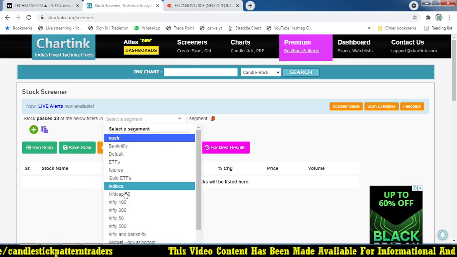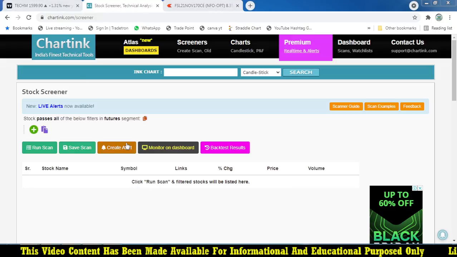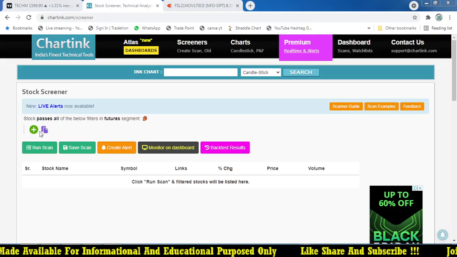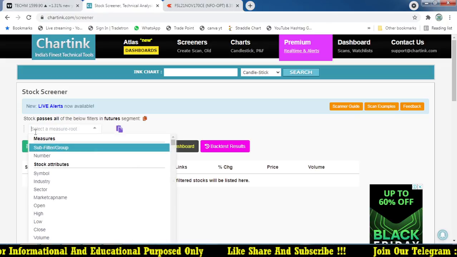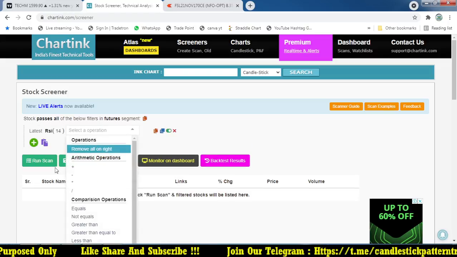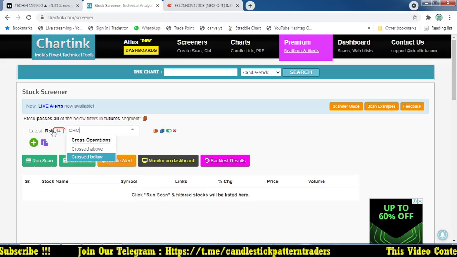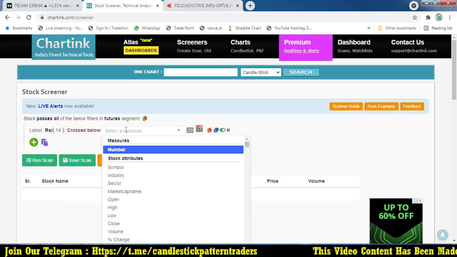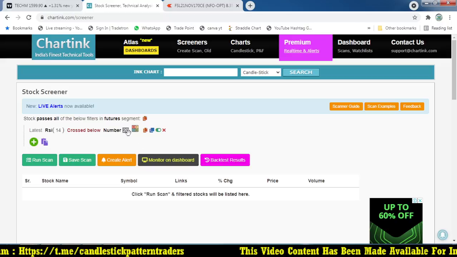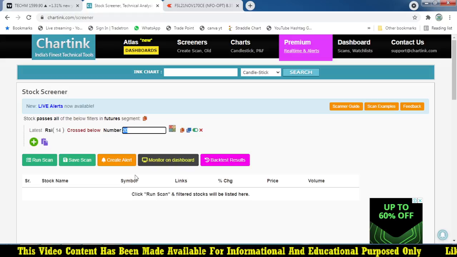Here I'm going to trade with futures, and what I'm going to play with is the RSI, but we will make the name after that. So we are going to take RSI 14. It is already given. So crossed below. Here we are going to use the number 70 as our entry, 69.2.